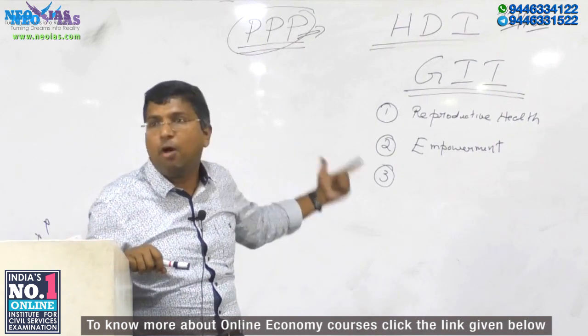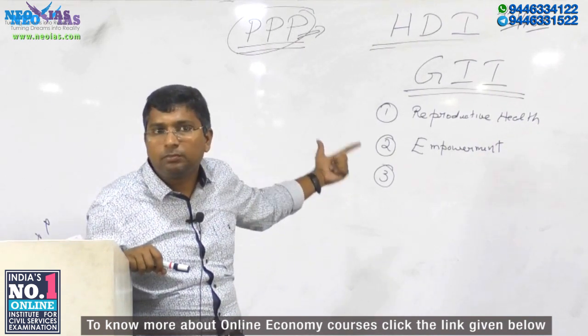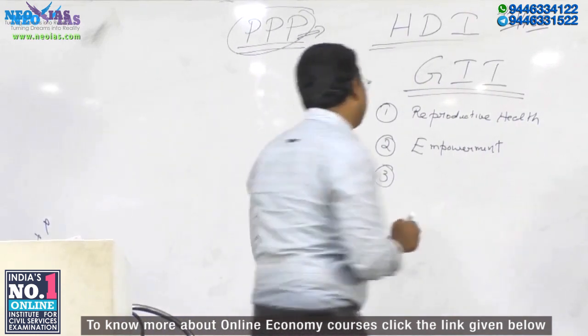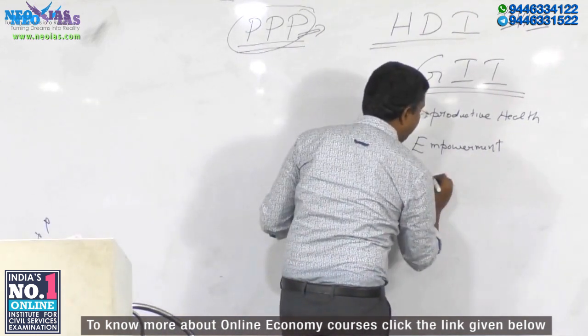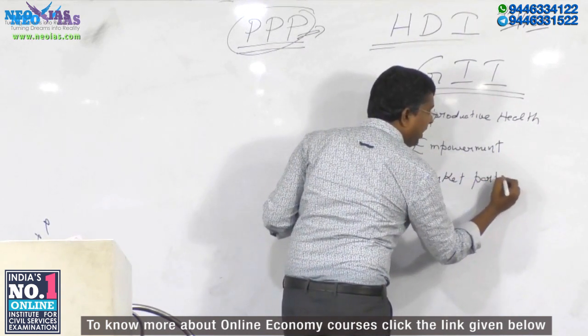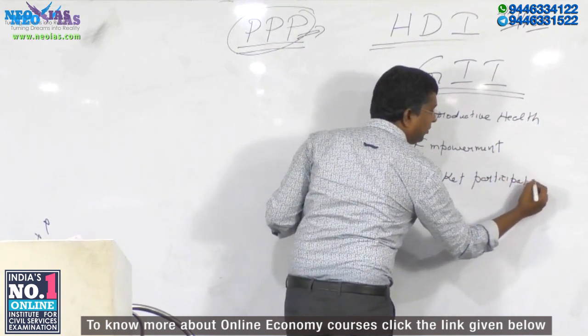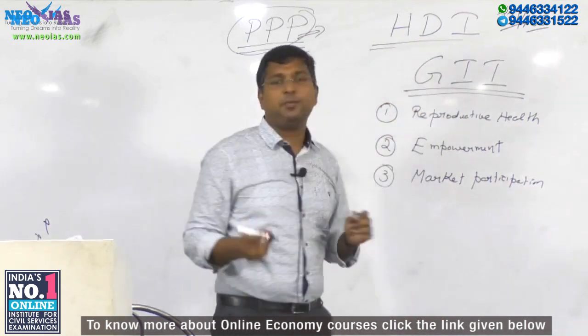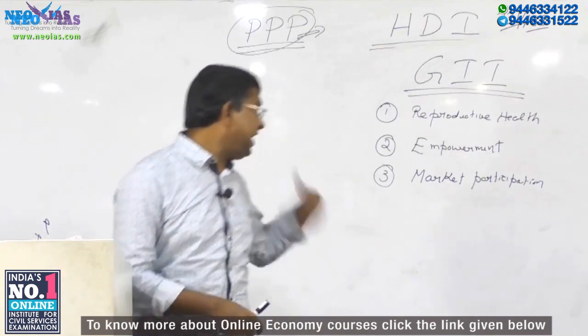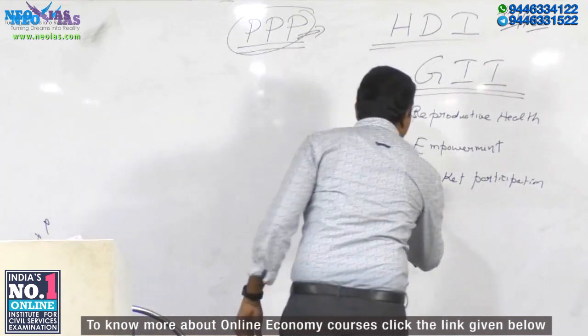So one is reproductive health, a very important indicator to measure the Gender Inequality Index. Second is empowerment. What type of empowerment? Political empowerment. Third is her market participation, economic. This term is used: market participation. Market participation means job opportunities. Especially, write the word labor market: labor market participation.